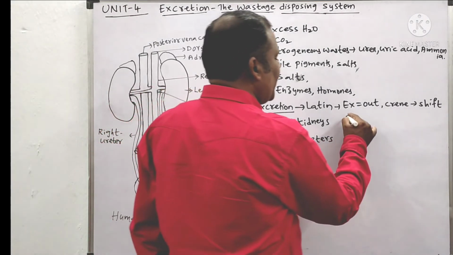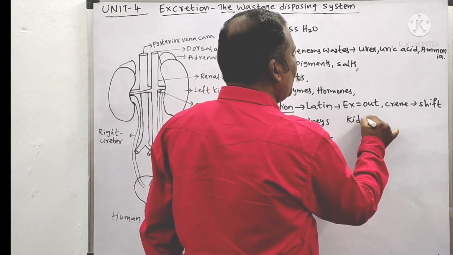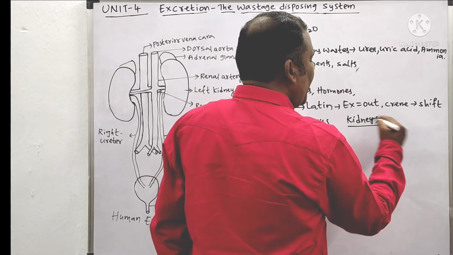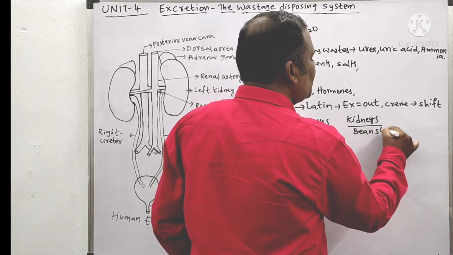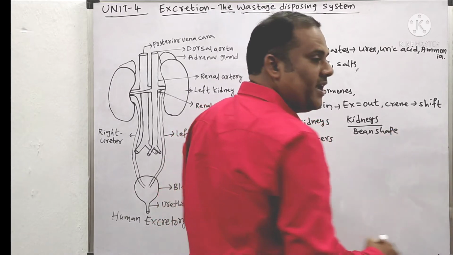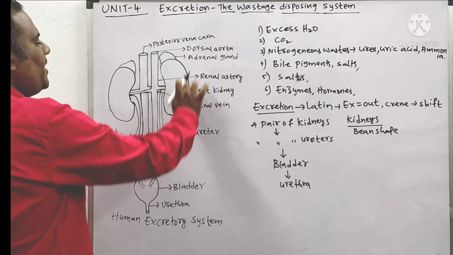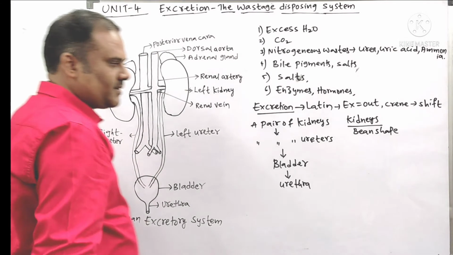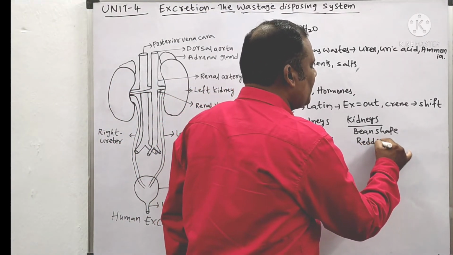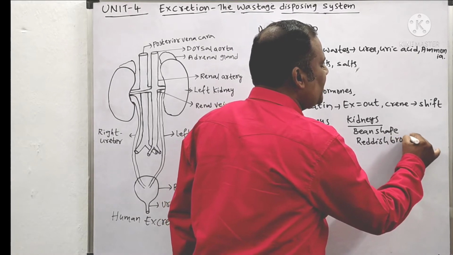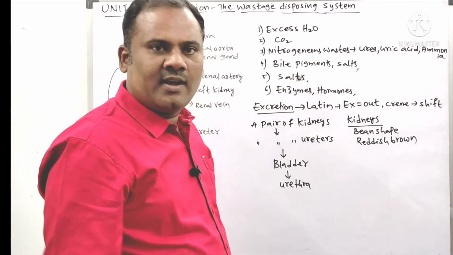First we'll talk about the kidneys. See Nana, a pair of kidneys are present. They are bean shaped. What is the shape of the kidneys? They are bean shaped. You see, these are bean shaped, seed shaped structures. And next they are reddish brown in color. ఏ కలర్ లో ఉంటాయి నాన్న? రెడ్డిష్ బ్రౌన్ ఇన్ కలర్.